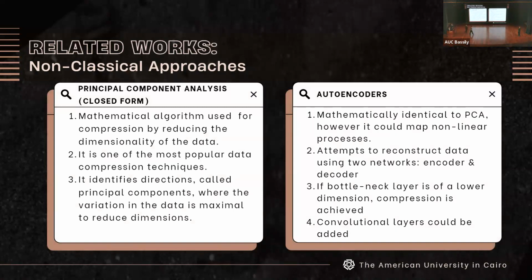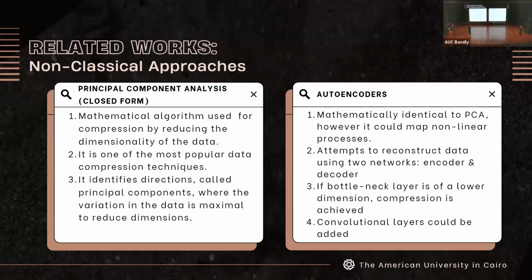Thank you, Hend. And now for our non-classical image compression techniques, which is now the main research direction for image compression, as it achieves higher compression rates with better image reconstructions than the classical approaches mentioned before. So now we have two techniques.